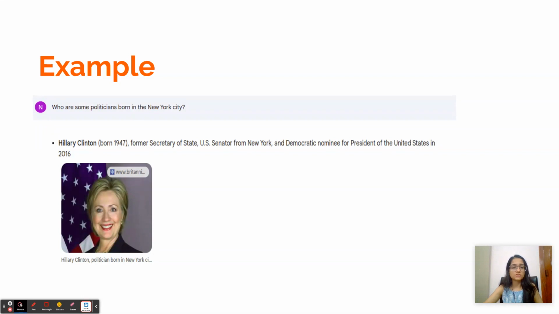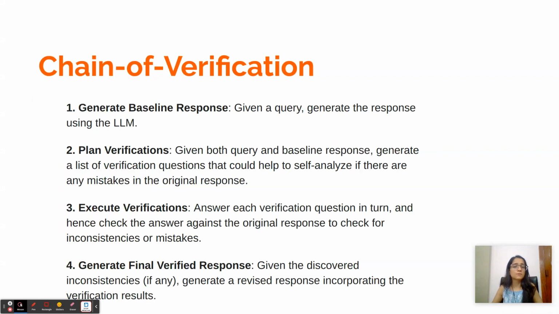So now, since we've understood what a hallucination in an LLM is, let's try to understand the approach that Meta AI has proposed. The chain of verification method basically consists of four steps. The first one is to generate the baseline response. So, we give the LLM a prompt or a query and it generates the response.